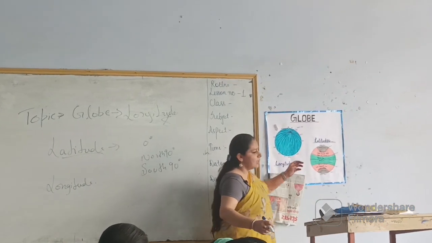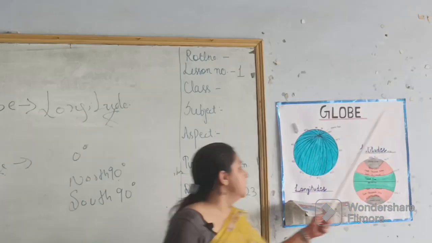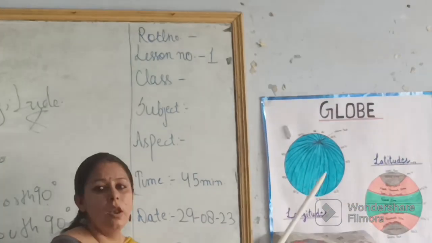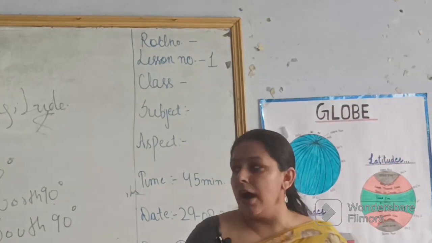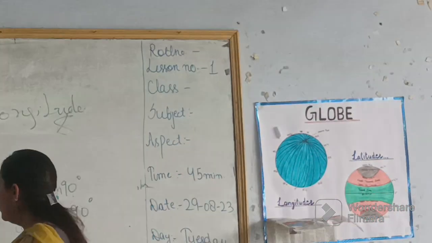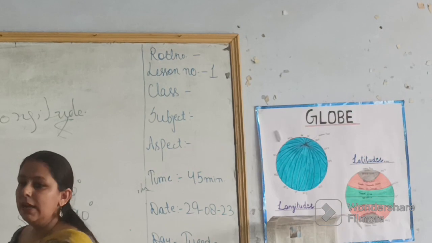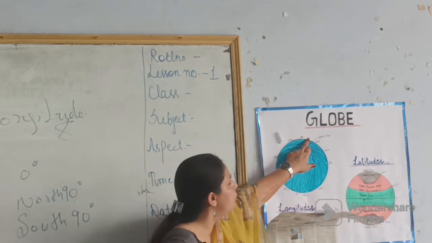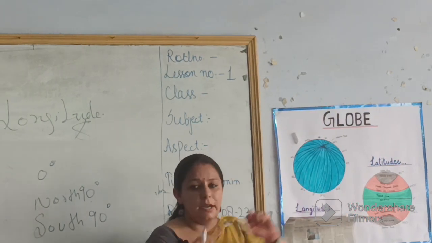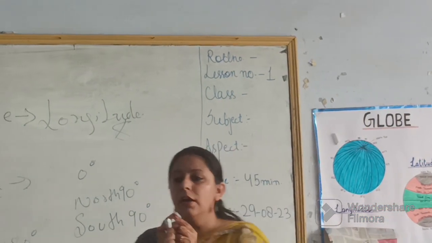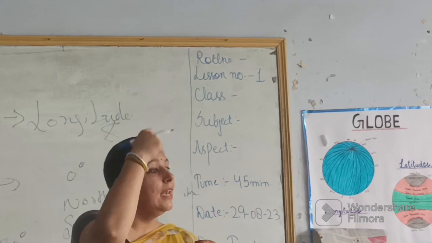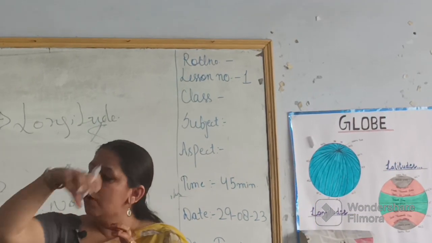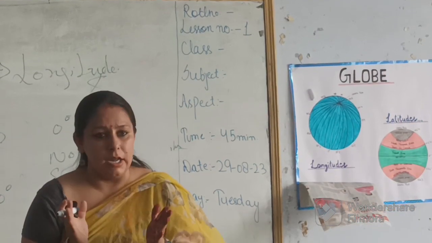Observe these lines: they come from the north pole to the south pole, and they are of 180 degree. But in latitude, we calculate only 90 degree, because we calculate only a quarter part of the earth.